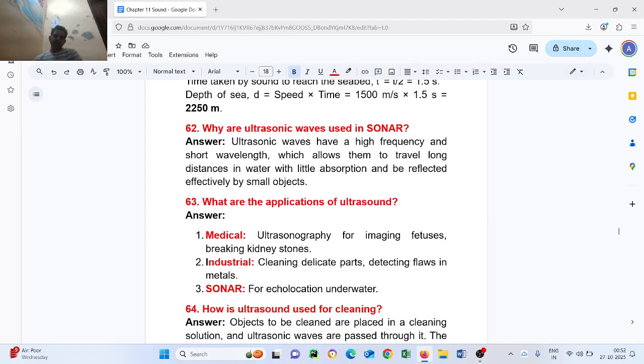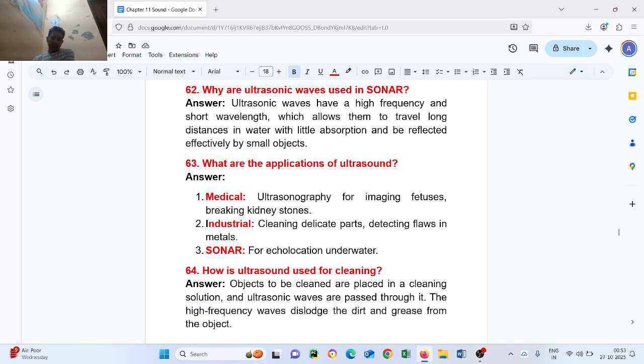Question number 63. What are the applications of ultrasound? Answer: medical ultrasonography for imaging and breaking kidney stones; industrial uses such as cleaning delicate parts and detecting flaws in metals; third, sonar for echolocation of underwater objects.